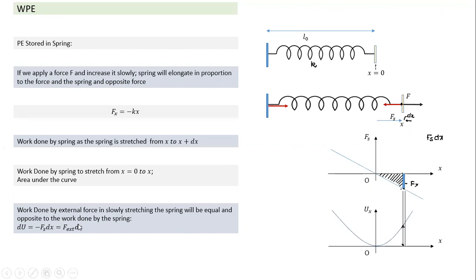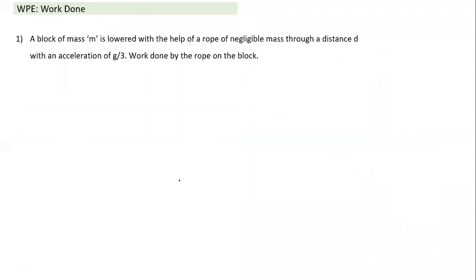There are two ways of understanding change in potential energy. Change in potential energy is equal to negative work done by conservative force. It is also equal to work done by external force in moving the object slowly, so that there is no change in kinetic energy, and these two forces are equal and opposite. Okay, that's what you need to understand here. Now let's come back to its application. In terms of theory, it's really not much. Very simple. It's a dot product. So that's all the theory is.